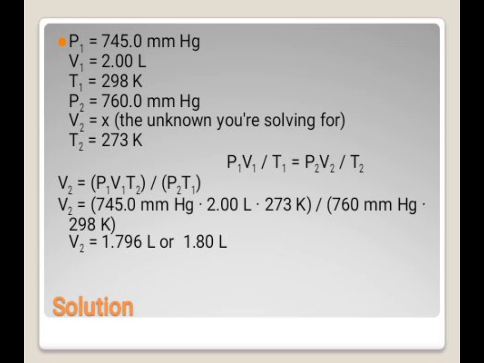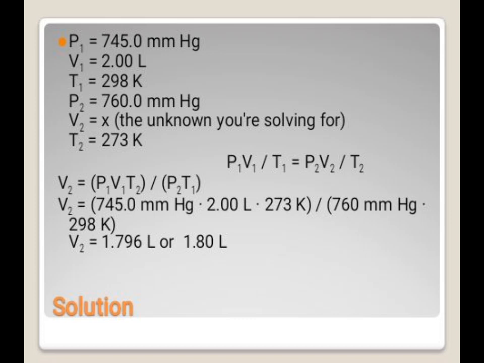After that, we're going to divide both sides by P2 and T1, so we're going to cross them out. So V2 will be left on our right side. So the formula that we're going to use is V2 is equal to P1 times V1 times T2 divided by P2 times T1. So here it is.